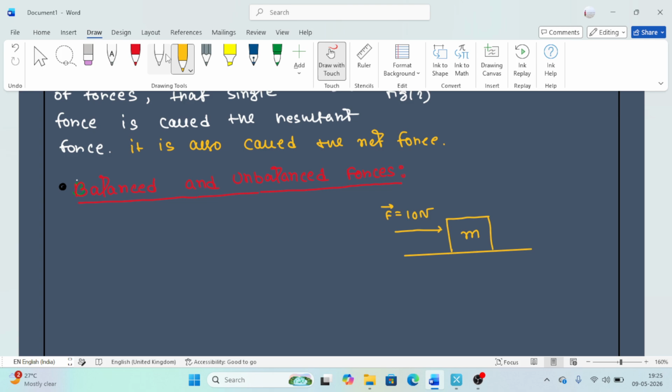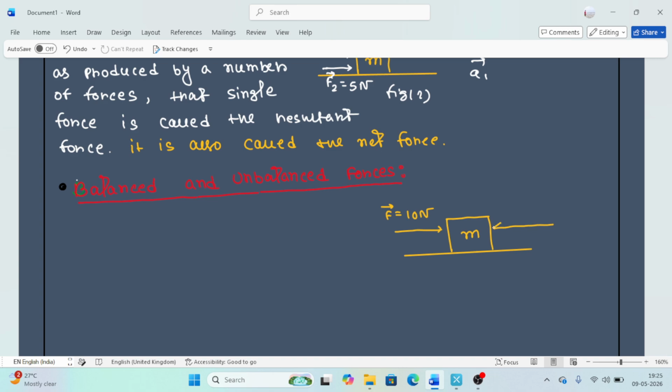So I also apply a force in the opposite direction, I mean this one along east and this one along west. This time also F equals 10 Newton. What phenomenon will happen here?